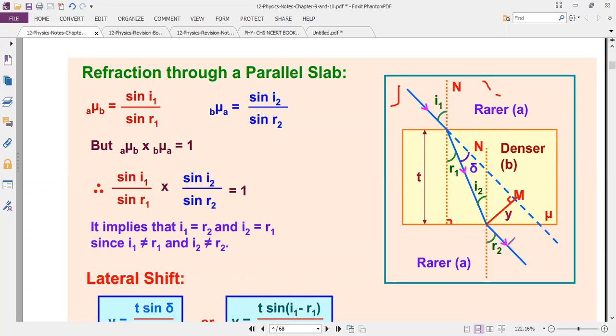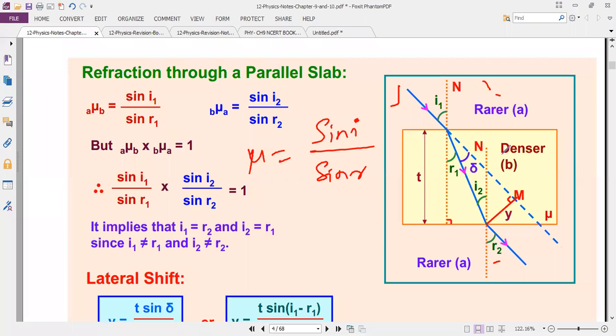Again, it is hitting another surface. Now it is considered the incident ray in the denser medium, so I will mention i2. Again, it is coming out from denser to rarer medium, away from the normal. It is r2. Using Snell's law, what is the formula? Snell's law: mu is equal to sin i divided by sin r.